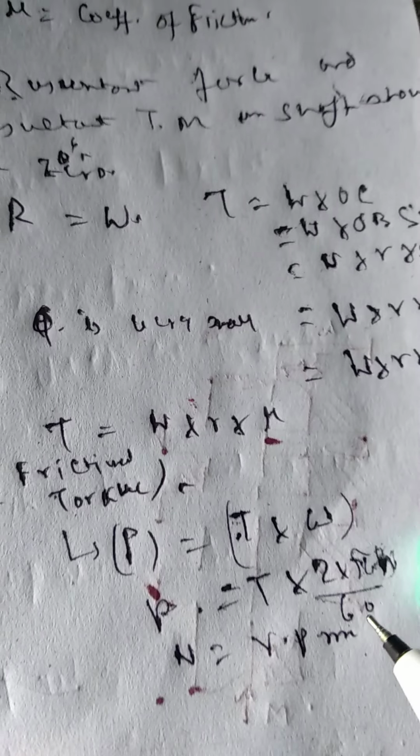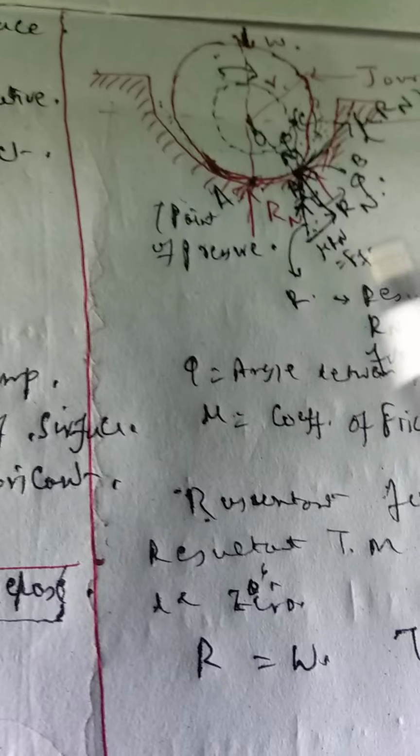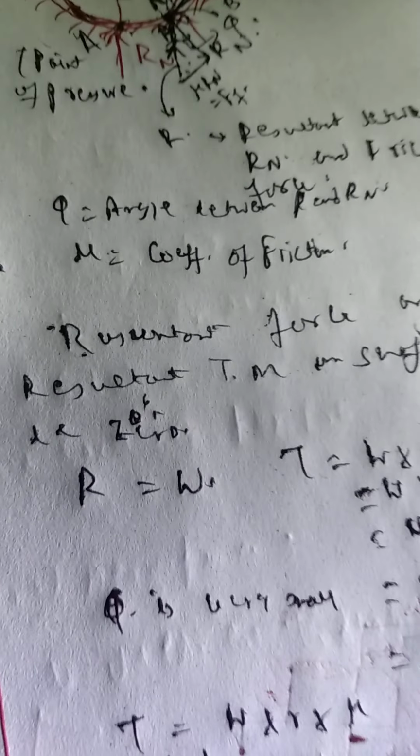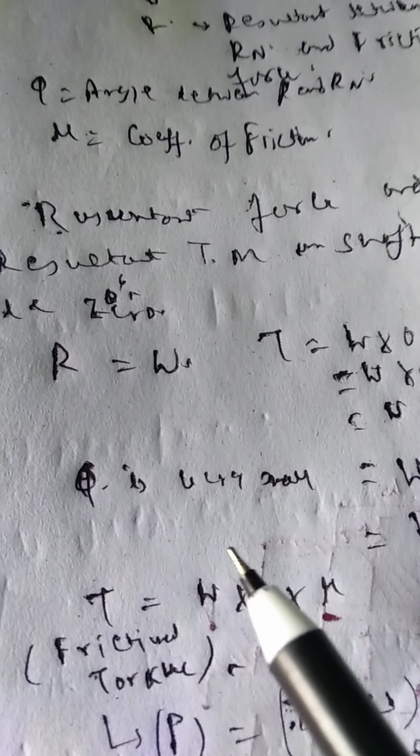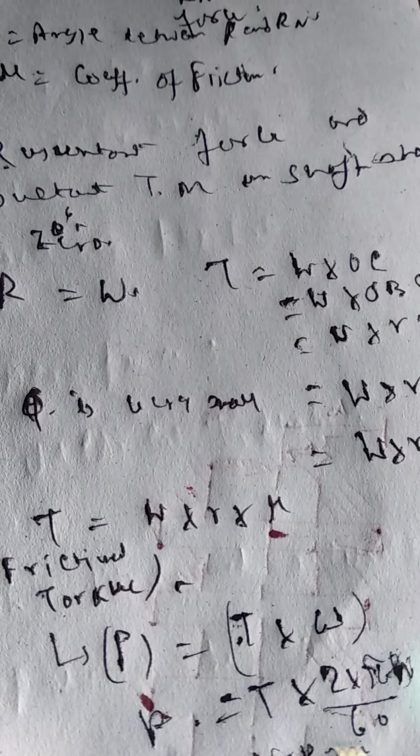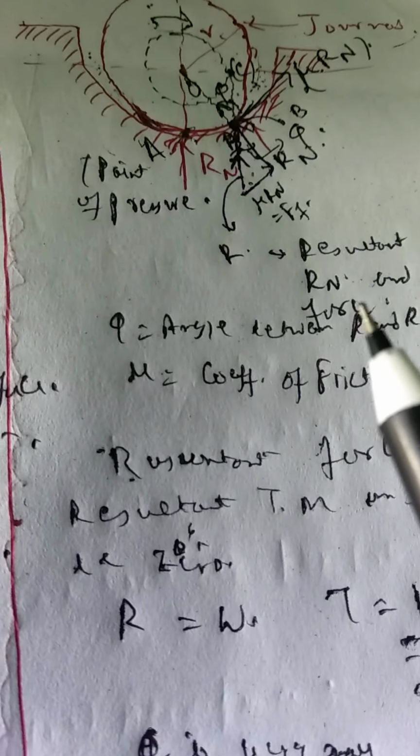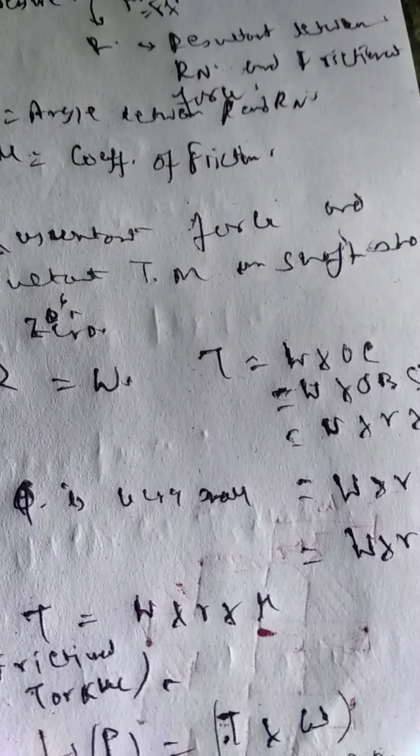This is the value for a journal bearing. There are other types of bearings also, which we will discuss in later classes. We will not derive the formulas, we will just write the value of torque and power for the other types of bearings. After that we will go to friction in clutches and other things.